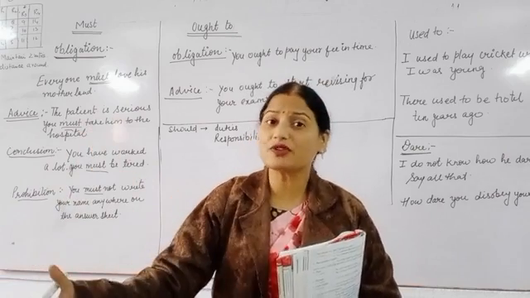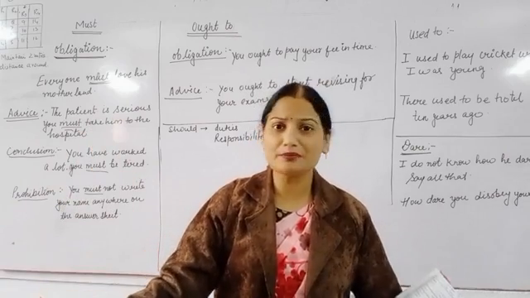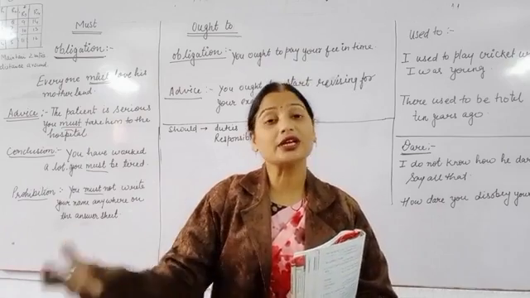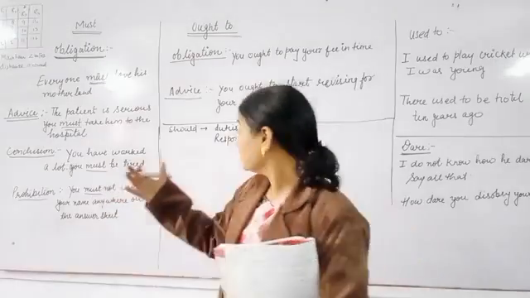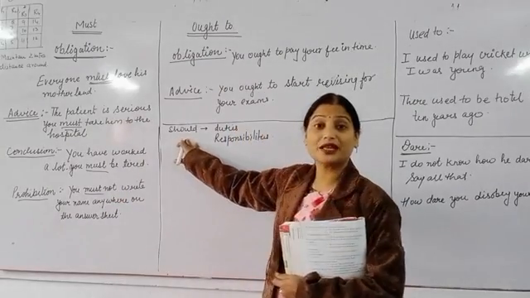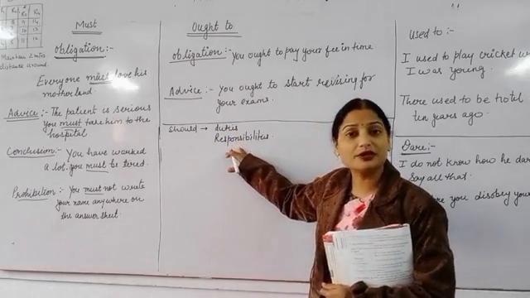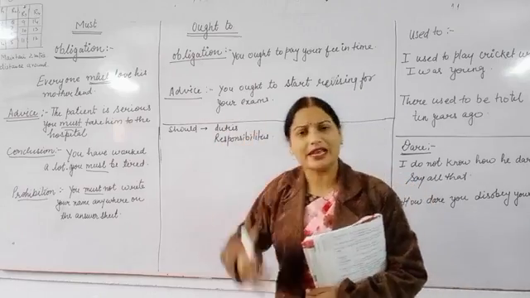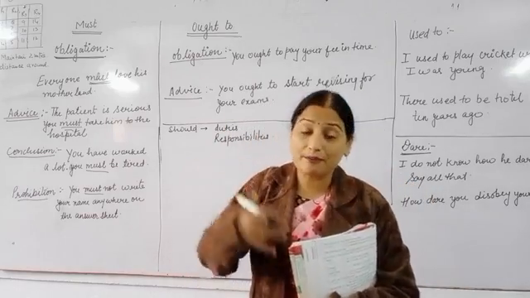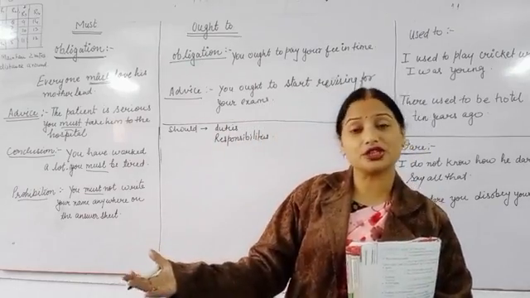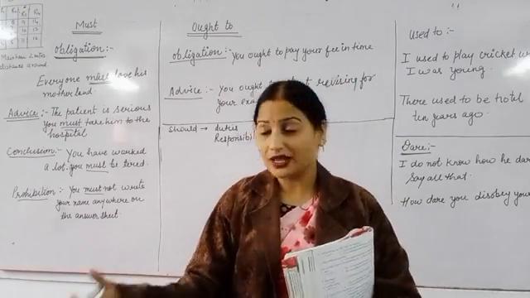So what best can we do for the poor people? Simple, we can help. So we should help the poor people. So this is the use of should. That should is our duty. This is our responsibility, whatever we can do our best in that situation or in that case.